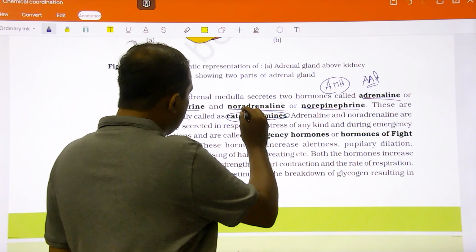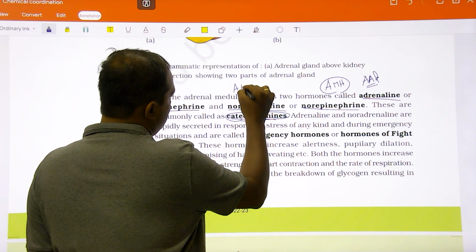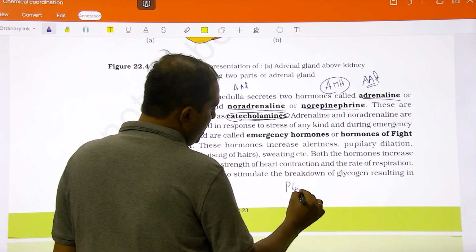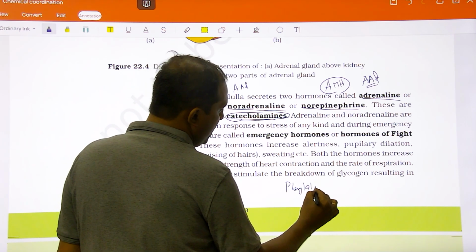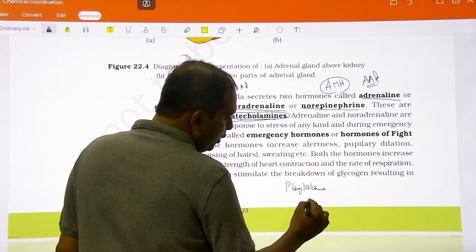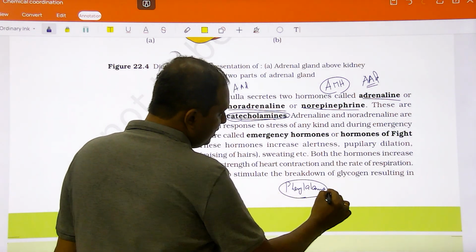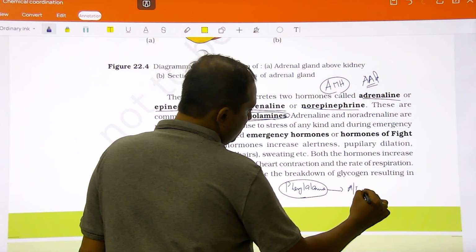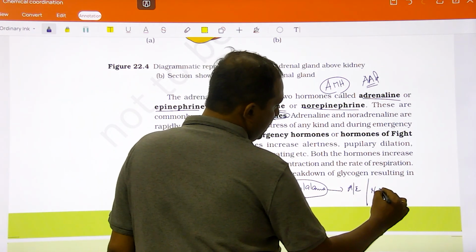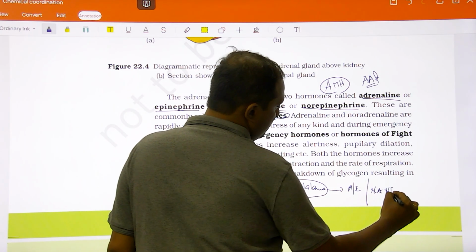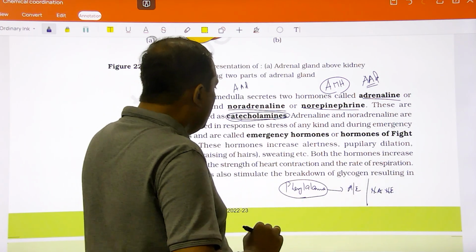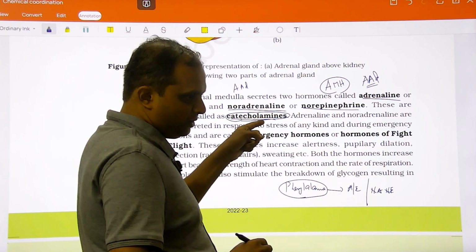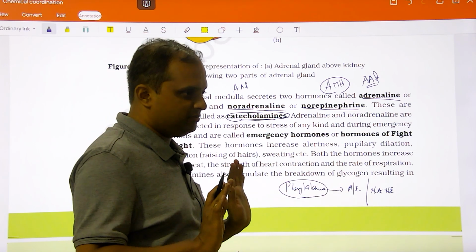So, this comes under amino acid derivative, that is phenylalanine. You are going to do some modification to phenylalanine, thereby you get adrenaline, epinephrine or noradrenaline, norepinephrine. Clear? Okay. So, when you do that modification, it gets a catechol structure, hence it is called as catecholamine. Simple, right?